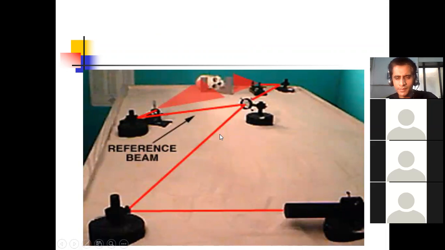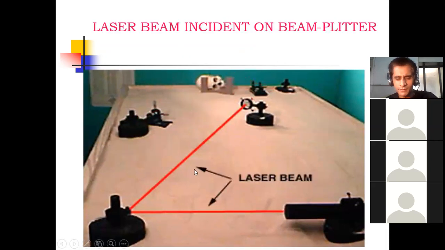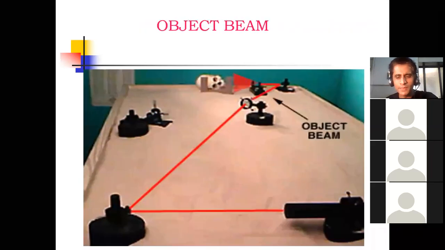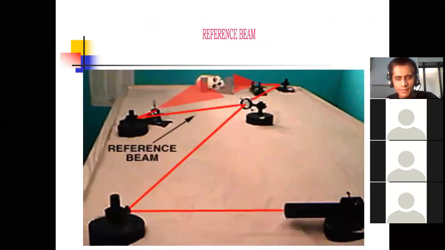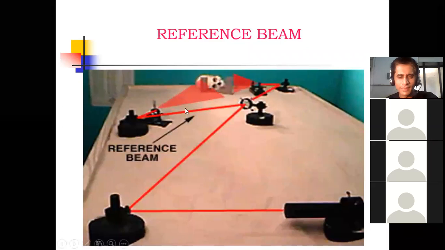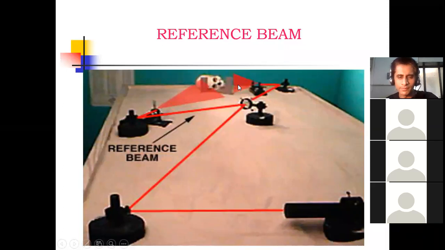Again, see, this is the laser beam. When that laser beam is incident on the beam splitter, it splits light into two parts. One is your object beam, and another one is your reference beam. Then again reflection takes place, and here mixing of object beam and reference beam takes place. That is your hologram. What is meant by hologram? Hologram is the mixing of object beam and reference beam.